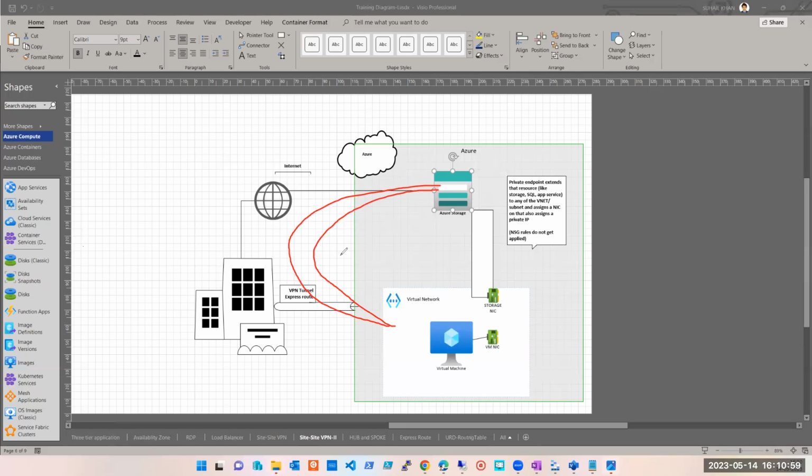Microsoft backbone network भी कुछ नहीं है. That is also an internet. Microsoft का backbone network भी जो है बस उसमें किसी और का ट्रैफिक नहीं होता है. वो है इंटरनेट ही. बस ट्रैफिक आपका अकेले का होता है. But it is still internet. वो secure network है, private network type है, lease line जैसा होता है, but it is still internet. Public IPs ही use हो रहे हैं उसमें.